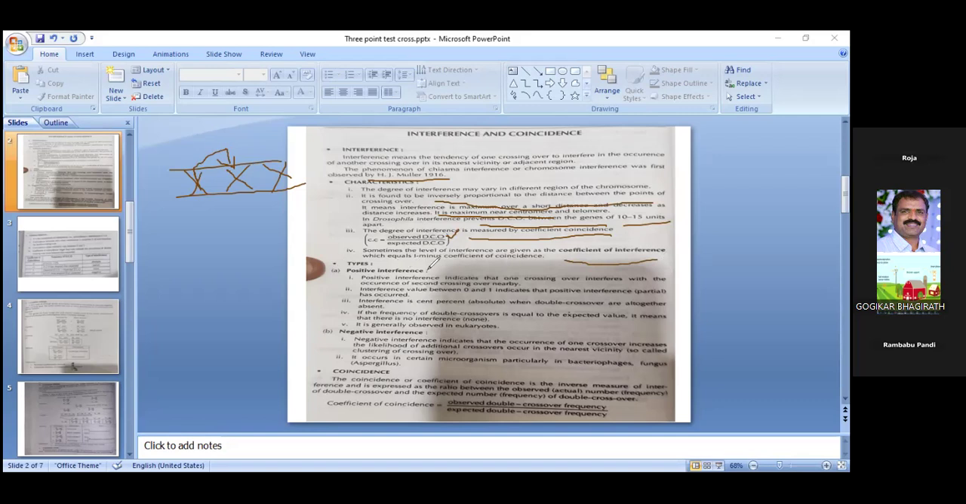So what is meant by positive interference? What is meant by negative interference? Positive interference indicates that one crossing over interferes with the occurrence of a second crossing over nearby. An interference value between 0 and 1 indicates positive interference.